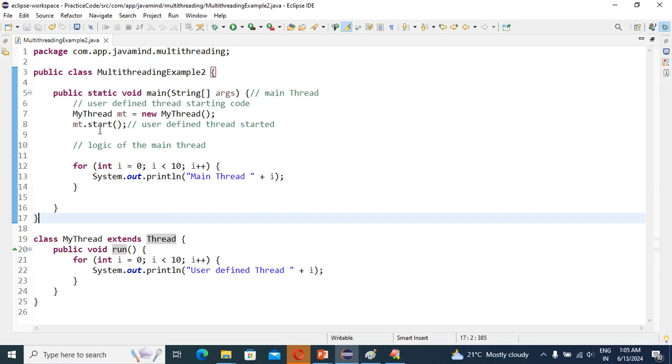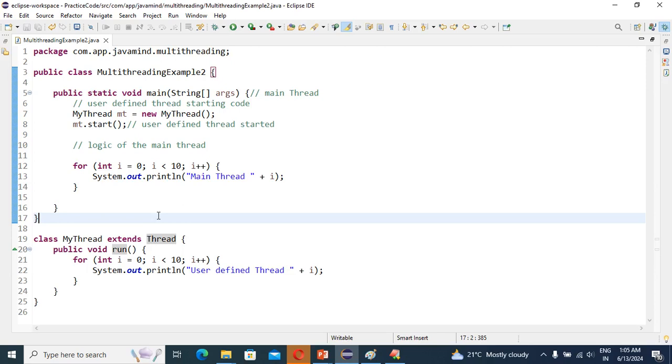If the start method, which is available under the Thread class, is executed, then my thread is registered with the thread scheduler. When our thread is registered into the thread scheduler, then only can we say the thread is created.